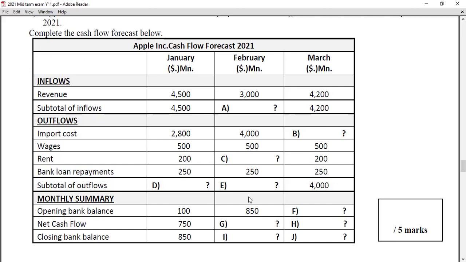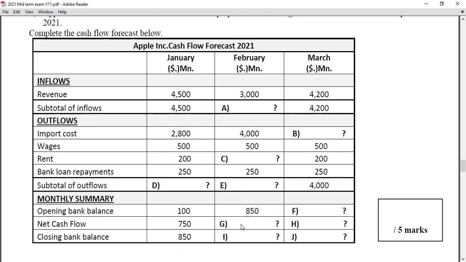4,950. And then part G, net cash flow. So that's the difference between cash inflow in February, 3,000, minus cash outflow in February, 4,950. So here the part G answer is minus 1,950, because here outflow is greater than inflow. Inflow only 3,000, outflow 4,950. So it's minus, a negative value coming here.